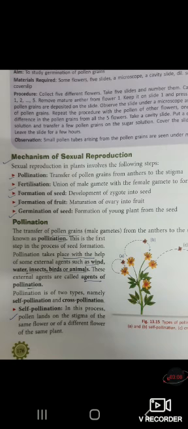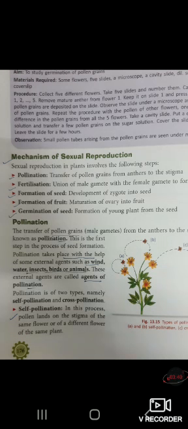First step is pollination. Pollination means when we transfer the pollen grains from anther to stigma of the pistil. It takes place with the help of wind, water, insects, birds or animals. These are called agents of pollination. Pollination is of two types, self-pollination and cross-pollination. Self means the same plant. In this process pollen lands on the stigma of the same flower or a different flower of the same plant. In self-pollination the plant must be the same.